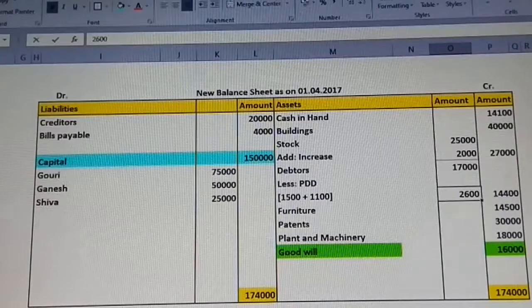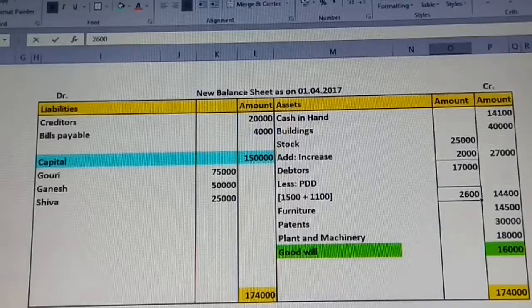So the steps which we followed are completely right. Just follow the steps, that's it. Step by step. In this particular exercise, you are going to concentrate more on the partners' capital account. All the rest of the accounts are commonly prepared by us. There are no changes, the same steps to be followed.